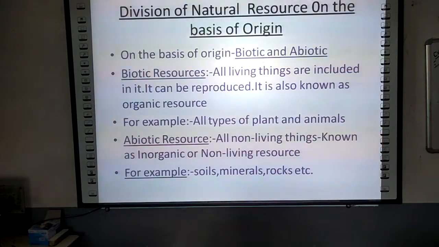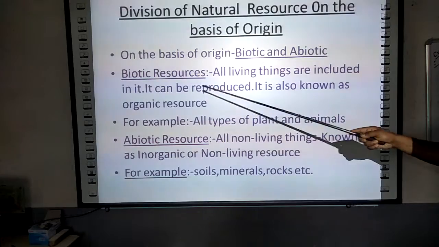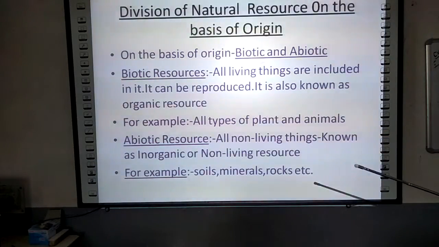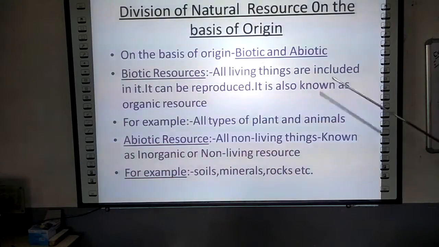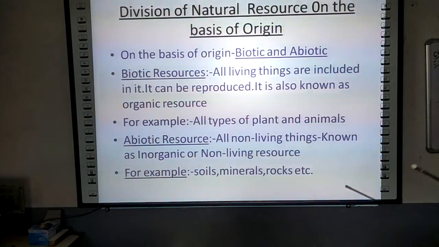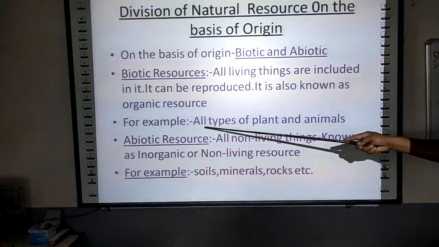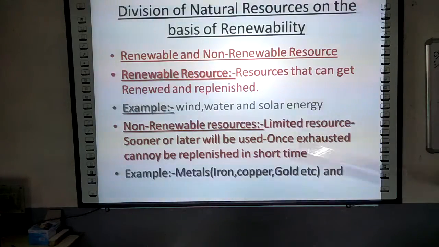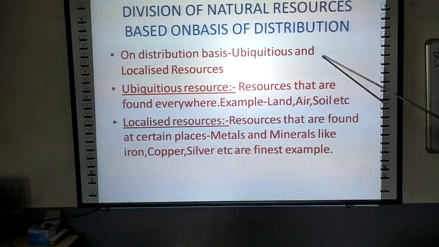We, the human beings, as well as all the types of plants and animals, come under the biotic resources, and they can be reproduced. It is also known as organic resource. So what is the example of biotic resources? Look here, all types of plants and animals.